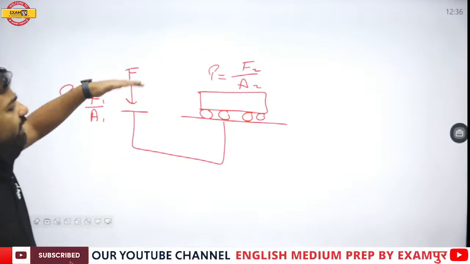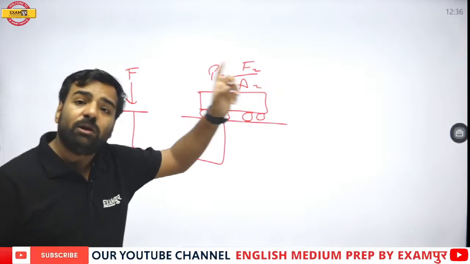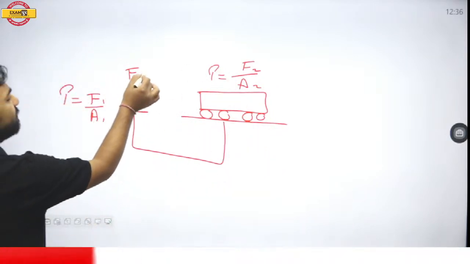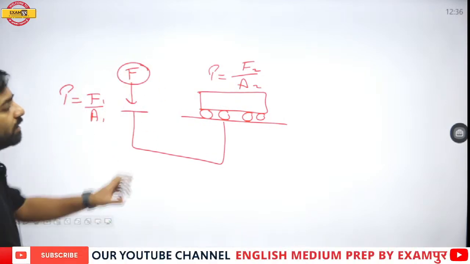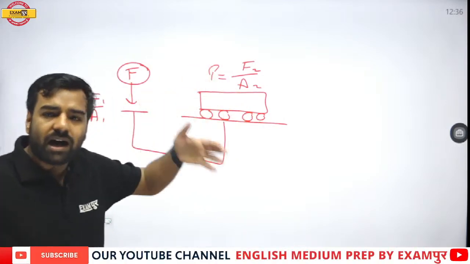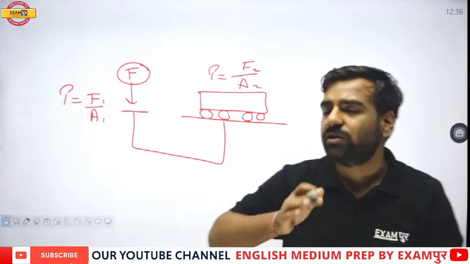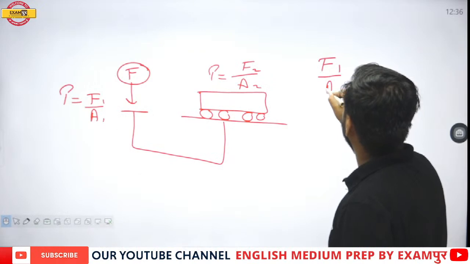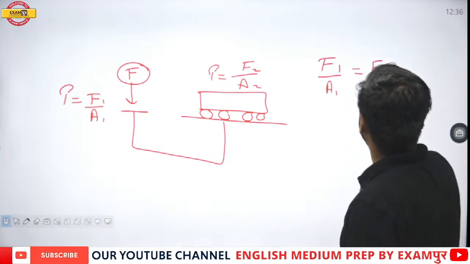Whatever pressure we are giving here, we will get the same pressure according to Pascal's law. So in this condition, even if we are applying a lesser amount of force, this whole car can be lifted. Why? Since pressure is the same, F1 upon A1 is equal to F2 upon A2.